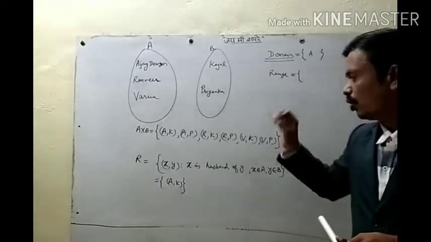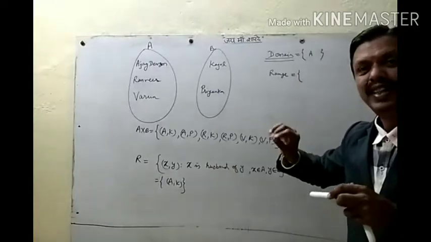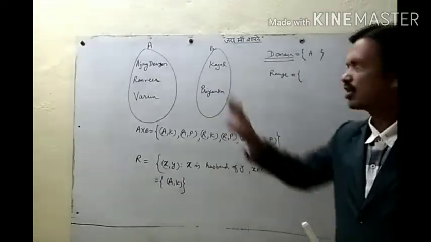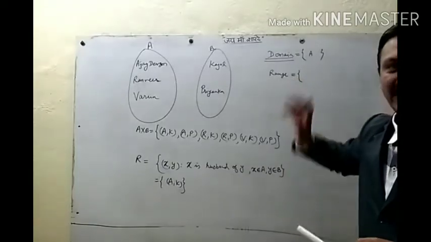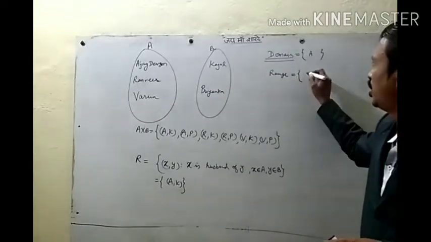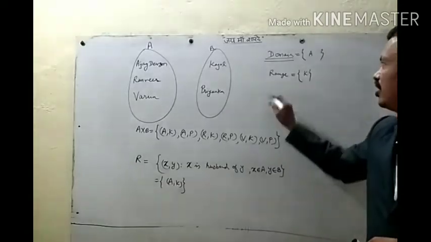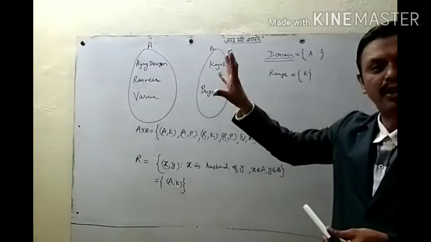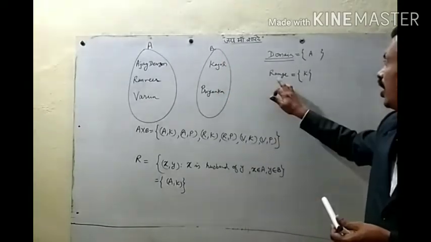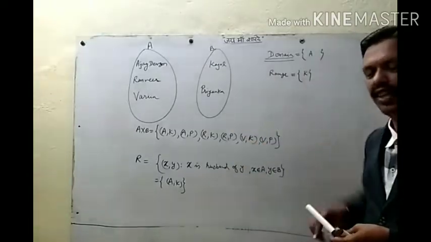All the elements of set B which are image for some element of A will form a set that is called range. So in this range we have only one element, K. Domain is the set of first elements of the ordered pairs in the relation, and range is the set of second elements of the ordered pairs in the relation.